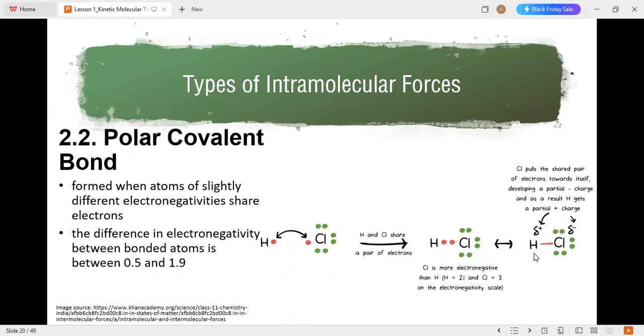So chlorine pulls a shared pair of electrons towards itself, developing a partial negative charge, and as a result, hydrogen gets a partial positive charge. So there is an unequal sharing of electrons. Thus we classify it as a polar covalent bond, 0.5 to 1.9.